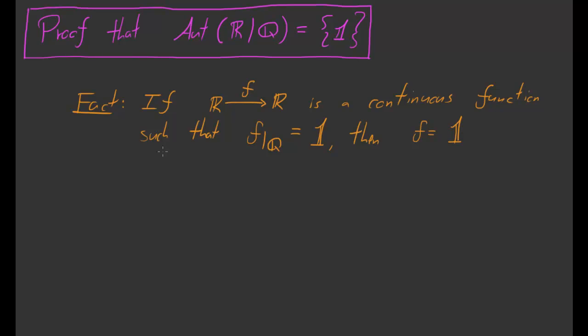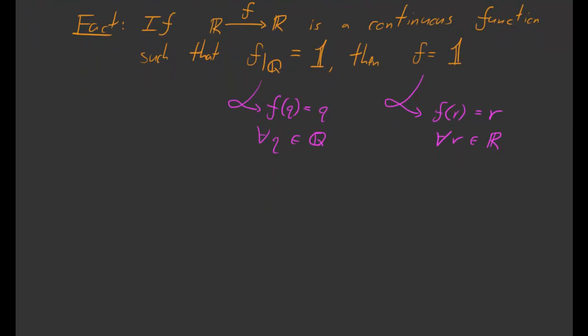If f is a function from R to R which is continuous, and the restriction of f to Q is the identity, so that means that f of q is equal to q for all rational numbers q, then f is itself the identity. So we mean that f of r is equal to r for all r inside of R. So in other words, if f is a continuous function and f is the identity on the rationals, then f is actually the identity everywhere. So to remind you of why this is true, let me briefly sketch a proof.